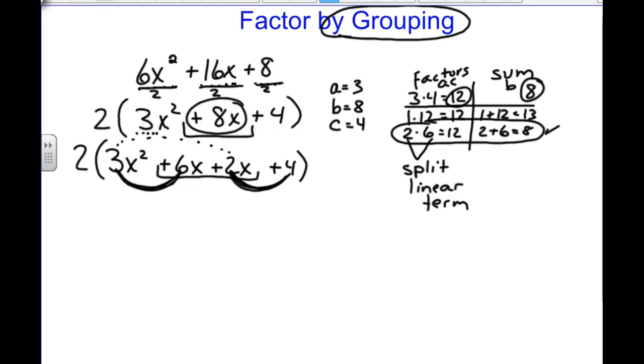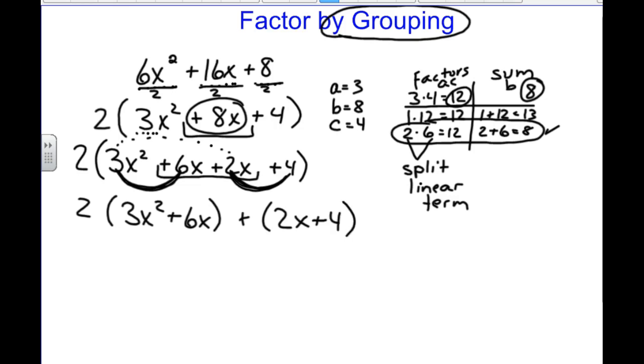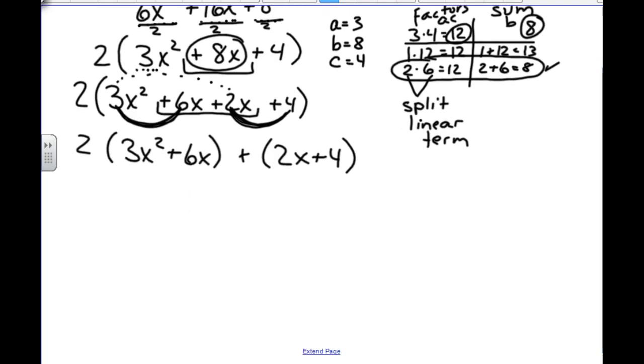Now, don't worry, I'll pause for any questions that you have in class, but let's finish this out. When we say that we're factoring by grouping, we're going to split it up to where we have 3x squared plus 6x, and then plus 2x plus 4, because we're going to be looking for the greatest common factor of each of those groups. This is too much, isn't it? But we have to get through this process as long as we don't have multiple choice. If we have multiple choice, there's some ways to check.